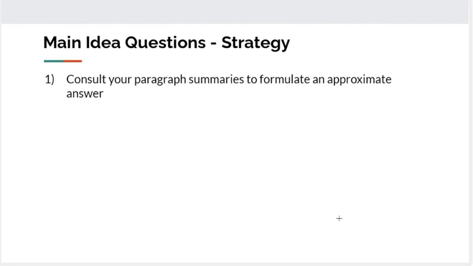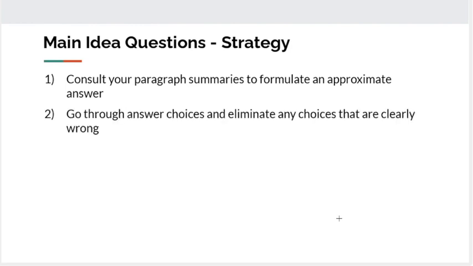So our strategy for these questions, again, we want to begin by consulting the paragraph summaries to formulate an approximate answer. And that's true whether the question is focusing on a particular paragraph or the passage as a whole. And go through the answer choices and eliminate any that are clearly wrong. Usually with these questions, there will be two or three that are somewhat clearly wrong. If you have a decent idea of what's going on in the passage, that will leave two or three that are kind of, sort of, maybe correct.